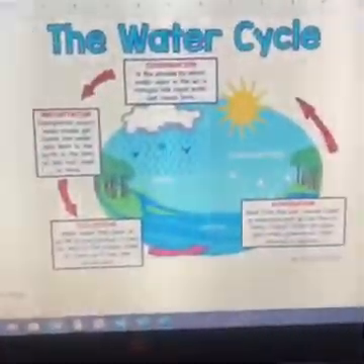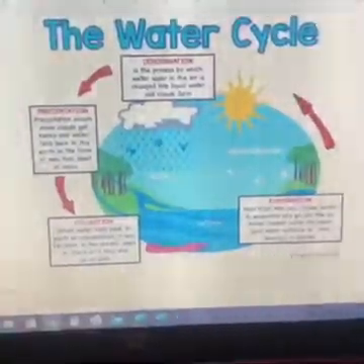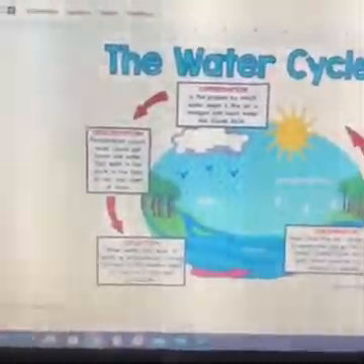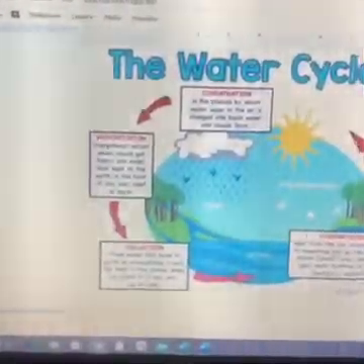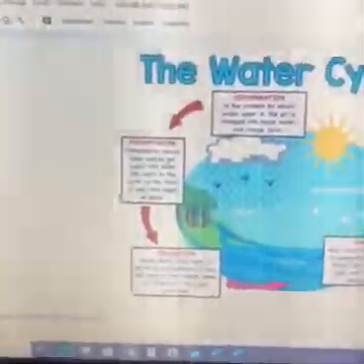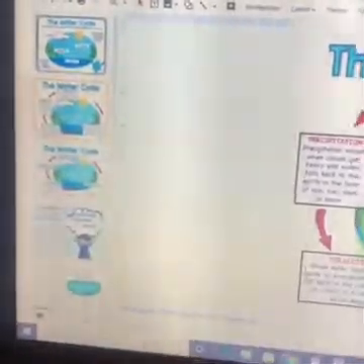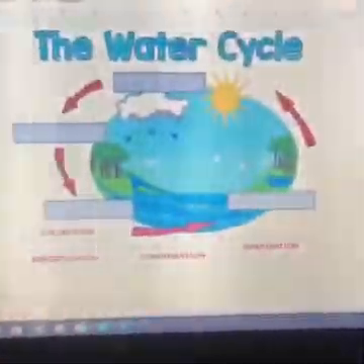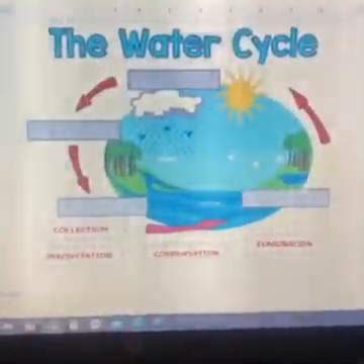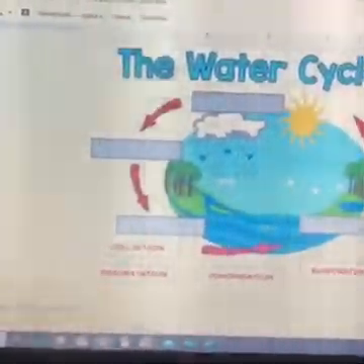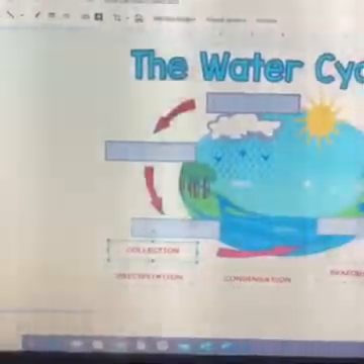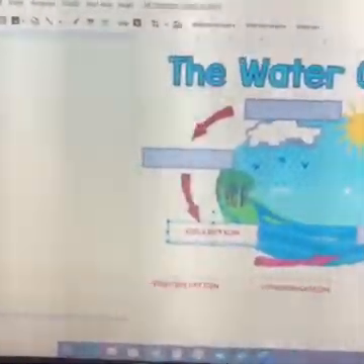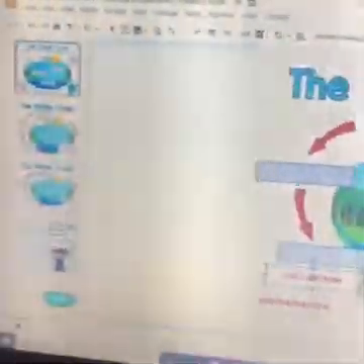It'll tell you more about the water cycle. So you can start, because it's a cycle, it keeps going. There's condensation and then precipitation, collection, and then evaporation, and it keeps going. Then you're going to click to the third slide. And on the third slide, you have to drag the words where they belong. So you're going to put collection where it belongs, and then you'll move the other ones also. Okay, so put that one back.